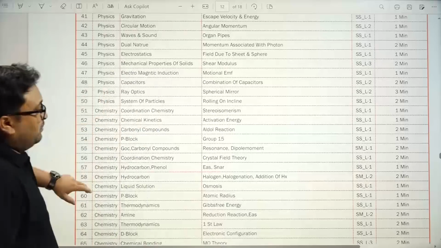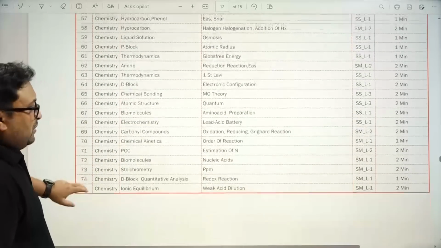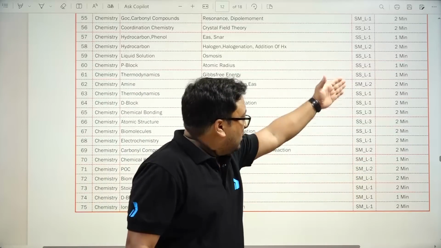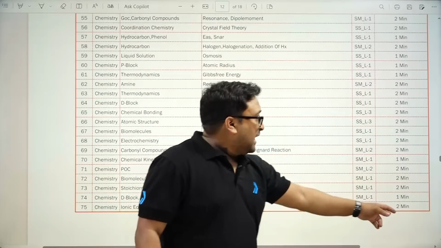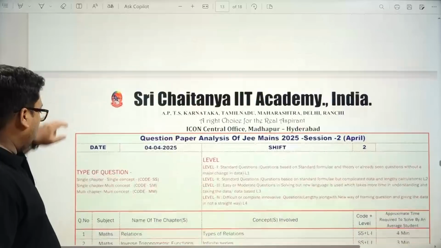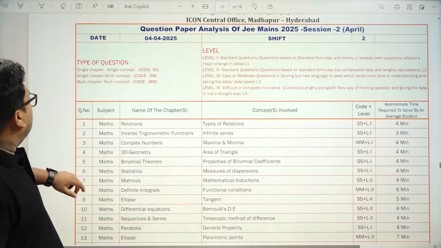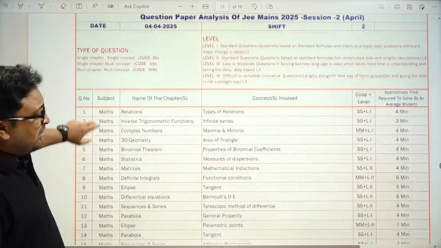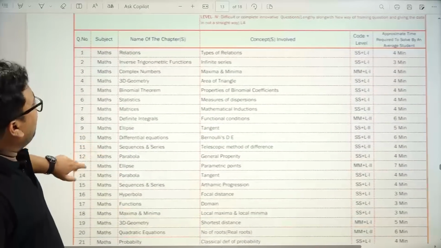So let's see. Single concept, multi-chapter, single concept, multi-chapter. Now you can see the level, and that's why the time requirement is between 1 to 2 minutes. So single chapter, multi-concept.